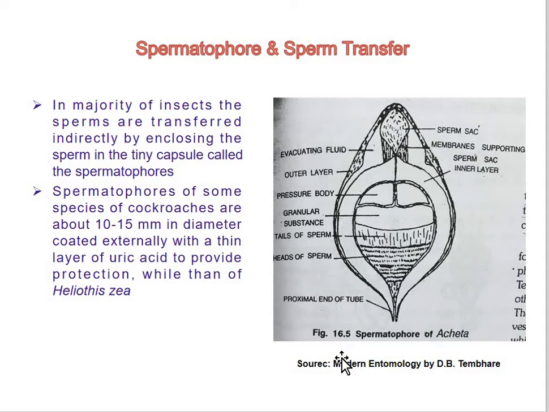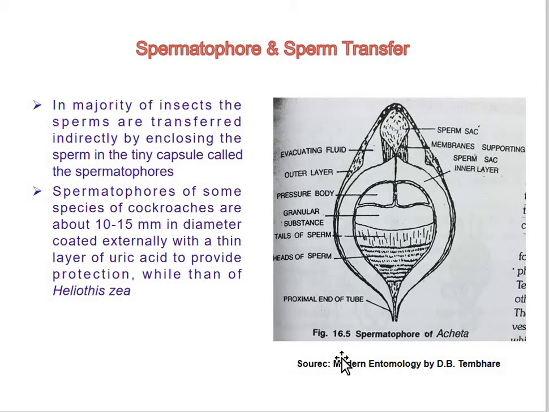They are formed in the seminal vesicle, and in the sperm sac in Odonata, while in the spermatophore sac in other insects.